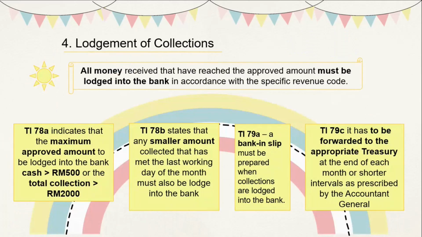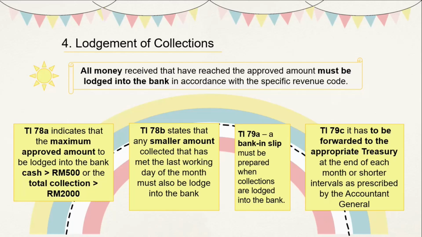The last procedure is lodgement of collection. All money received that has reached the approved amount must be lodged into the bank in accordance with the specific revenue code. Treasury Instruction 78A indicates that the maximum approved amount to be lodged into the bank is when the cash is more than 500 ringgit or the total collection is more than 2,000 ringgit. Treasury Instruction 78P states that any smaller amount collected that has met the last working day of the month must also be lodged into the bank.